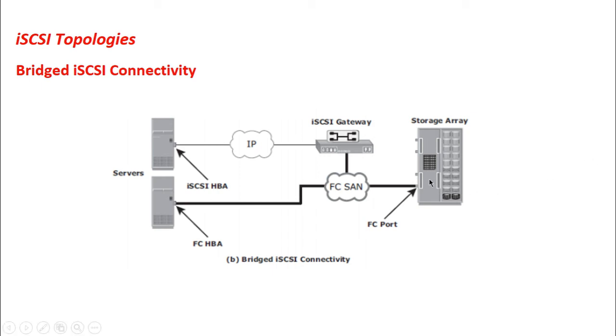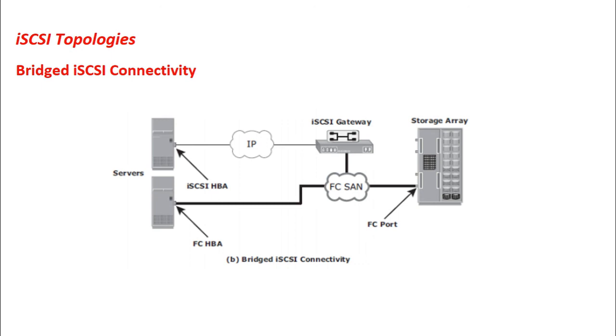Since there are no iSCSI ports available on the storage array, in this bridged iSCSI connectivity, we need to use an external device called an iSCSI gateway or a multi-protocol router to facilitate the communication between the iSCSI host and the fiber channel storage. The iSCSI gateway converts IP packets to fiber channel frames and vice versa.